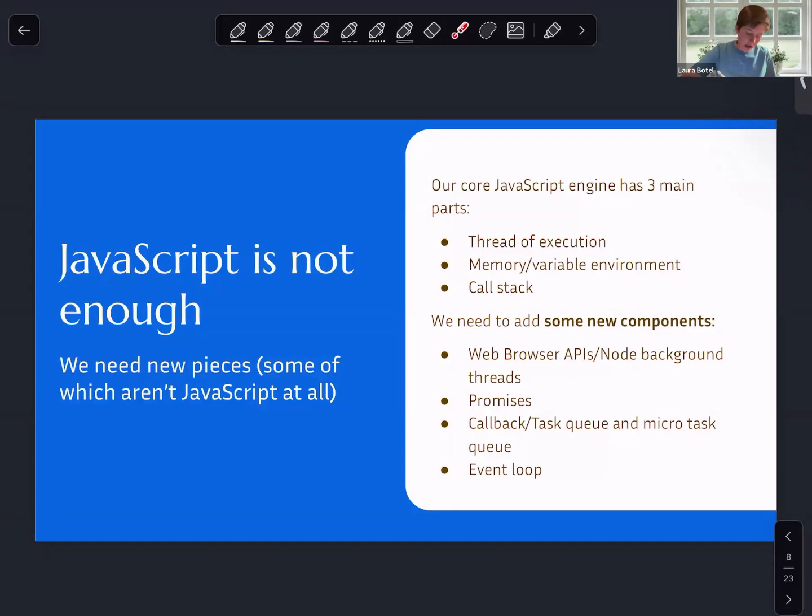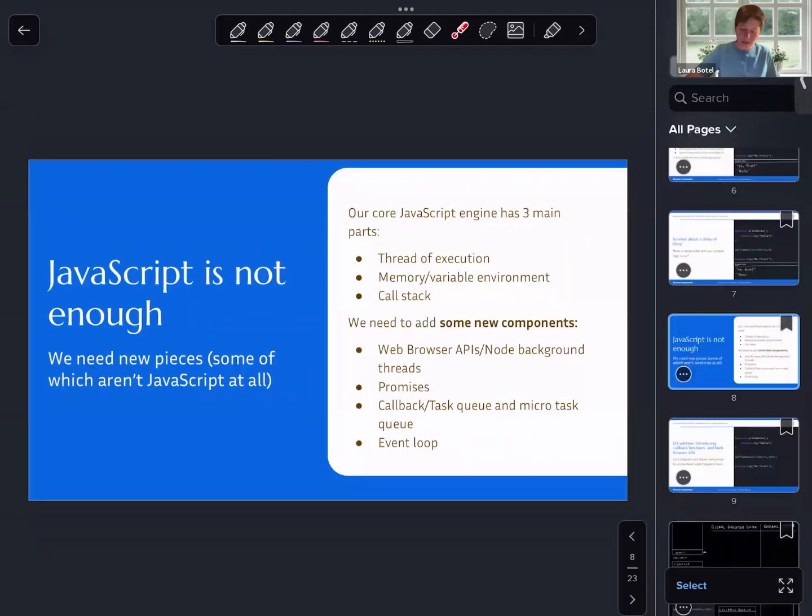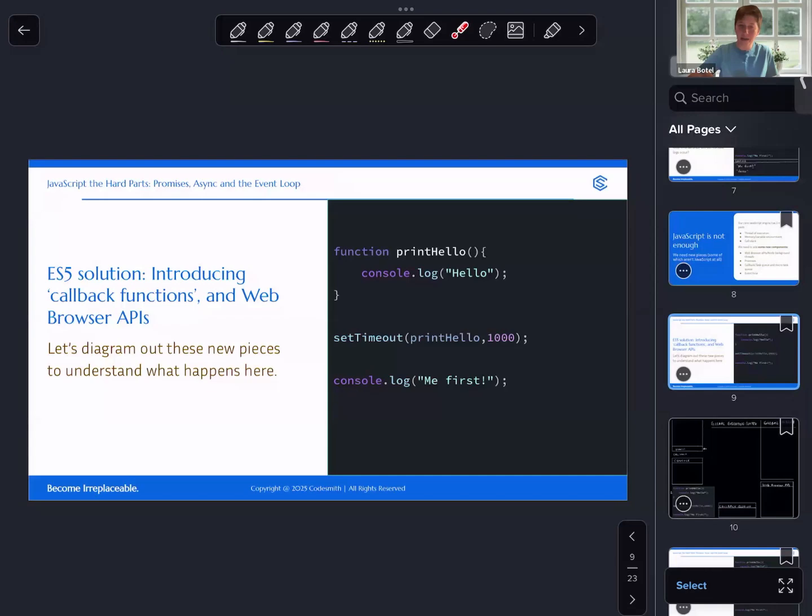Some additional pieces, and we'll get to some of these sooner than others, are promises and a couple of queues, the callback or the task queue, as well as the microtask queue. And really the star of the show here is the event loop, who is responsible for coordinating getting functionality that was processed elsewhere and held elsewhere back to the call stack. And that is the event loop. So we are going to take a look at this one more time, and we're going to diagram it out.